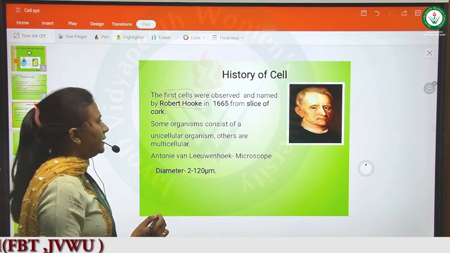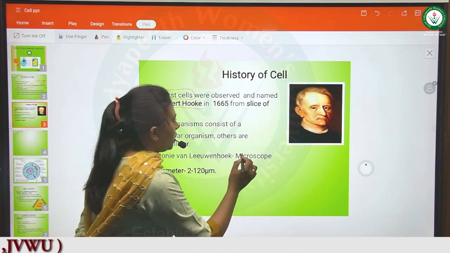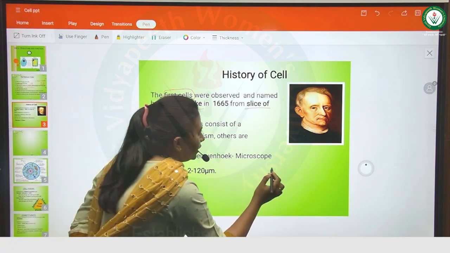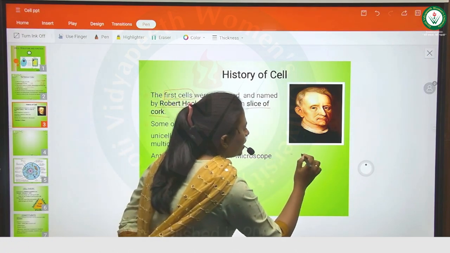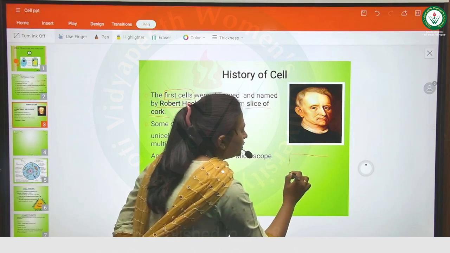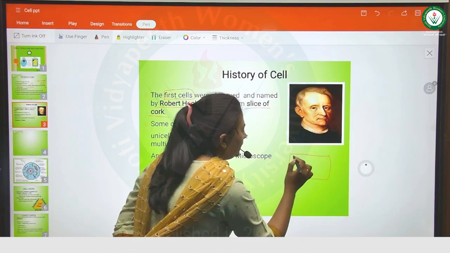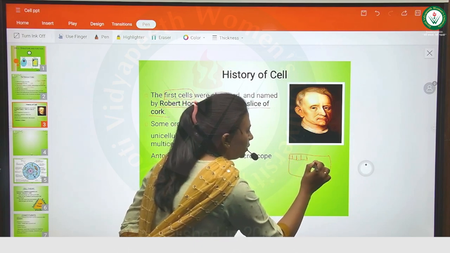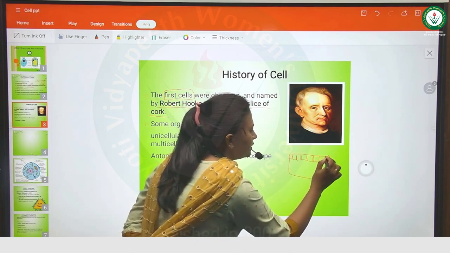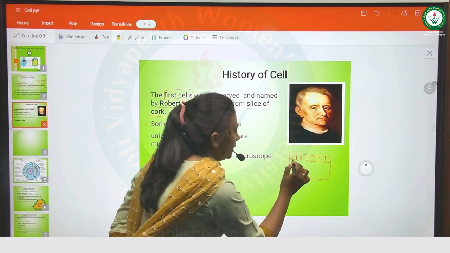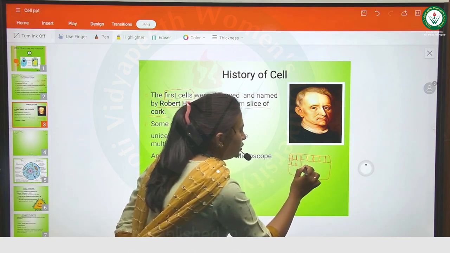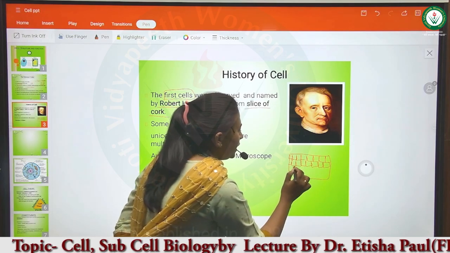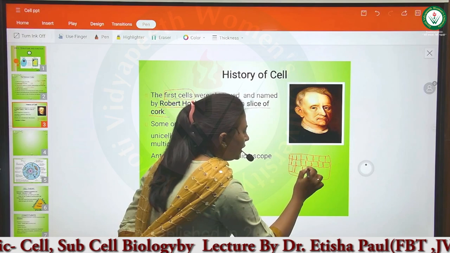Basically he saw a slice of cork, and in it he saw some compartments. It looked similar to this structure which I am drawing on the board. It looks like some compartments.